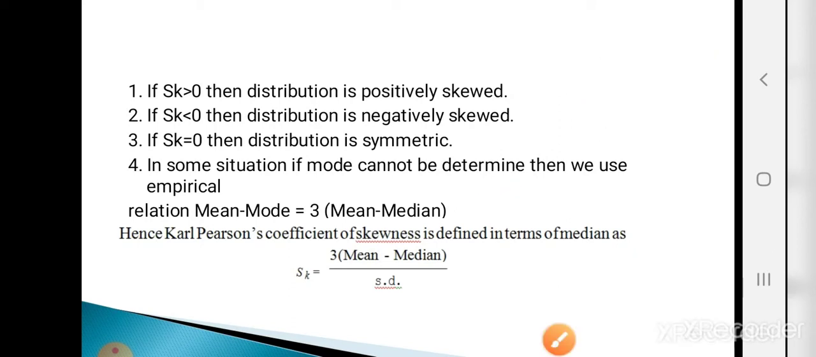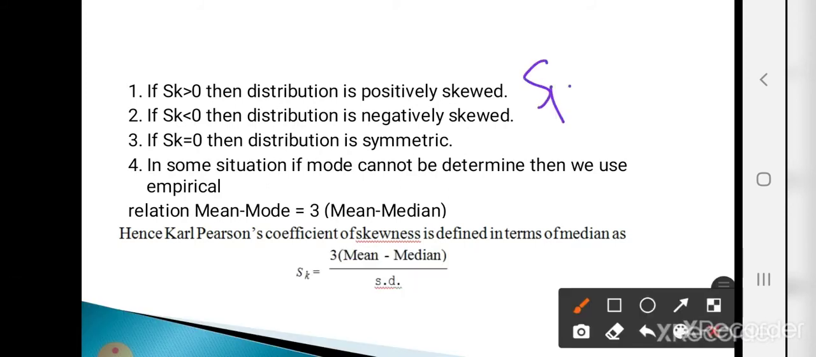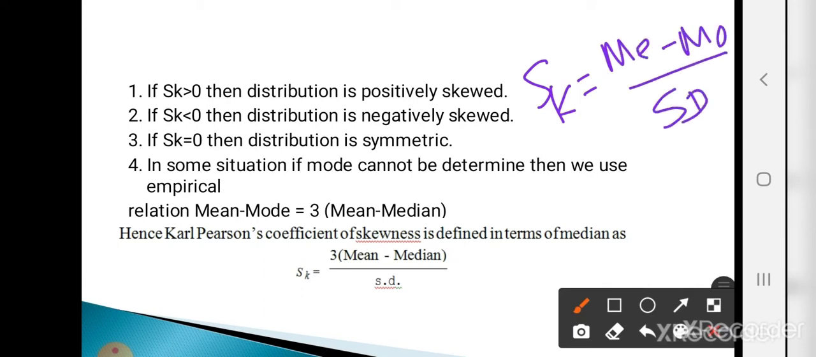How to calculate the Karl-Pearson coefficient of skewness? Formula is Sk equals mean minus mode divided by standard deviation, and the empirical relation is mean minus mode equals 3 times (mean minus median).